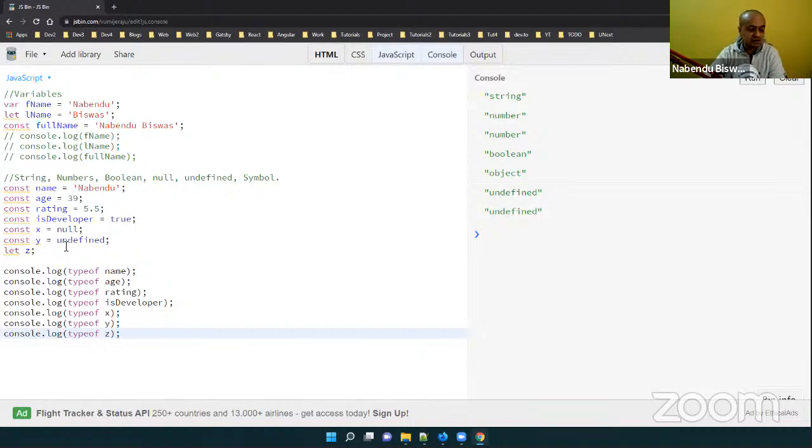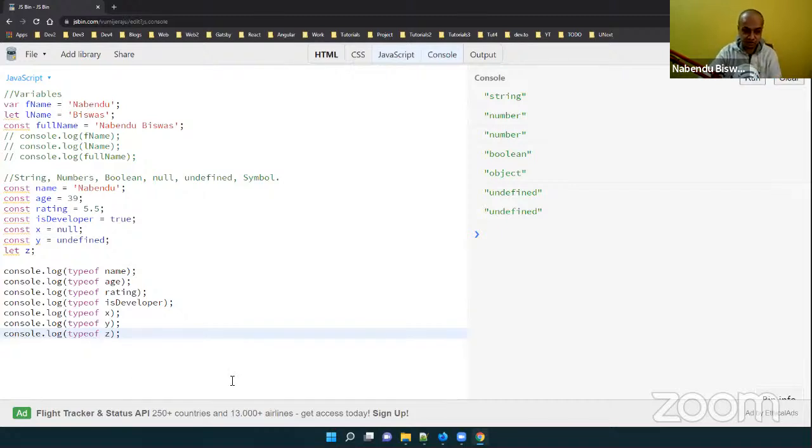Okay, well, let me tell about null and undefined a bit. So what is null? Null and undefined both mean the emptiness of a value, but in different ways. See, null is something which is generally assigned by the user programmatically.